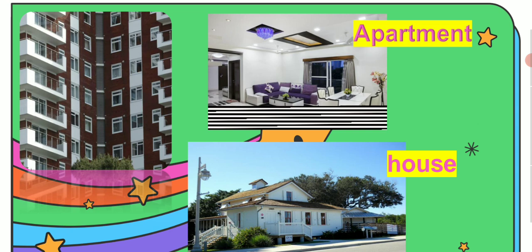A house here is a big place, really wide, really big. You can live there with your family, and you don't have any neighbors above or below you, but you have neighbors beside you. So that is the difference.